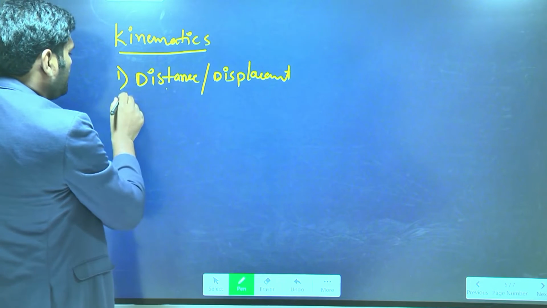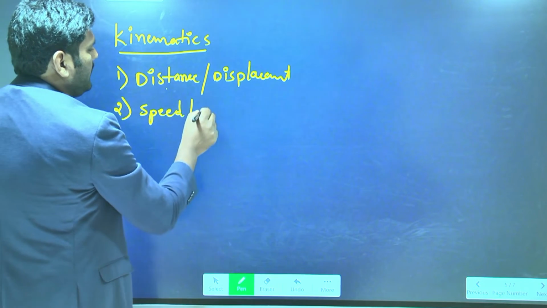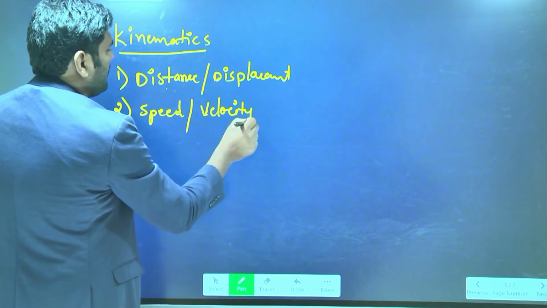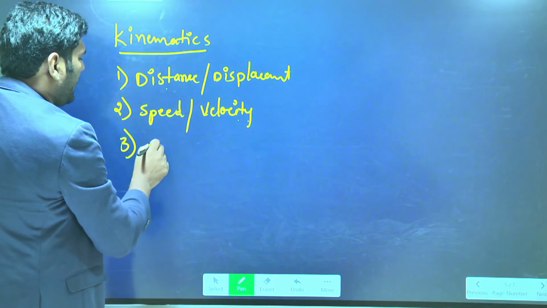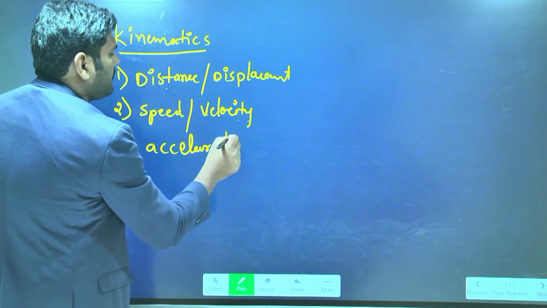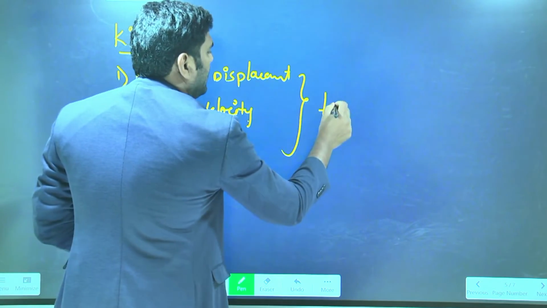Next one is speed. Next one is velocity. Third one is acceleration. Along with these, we will involve time also.